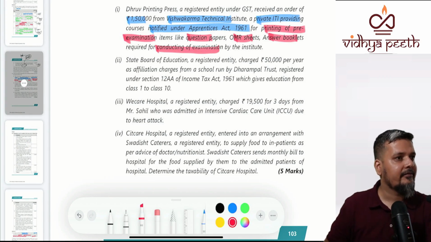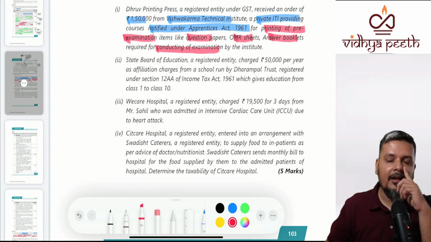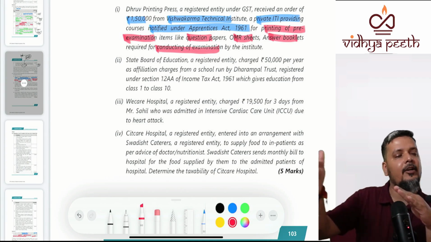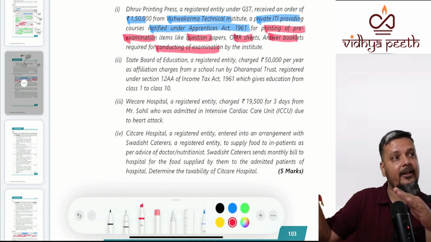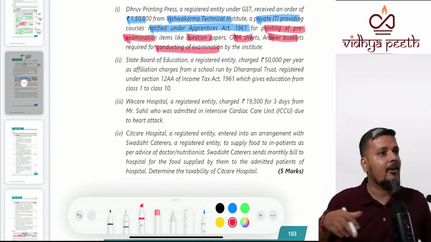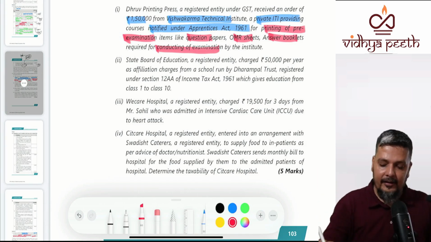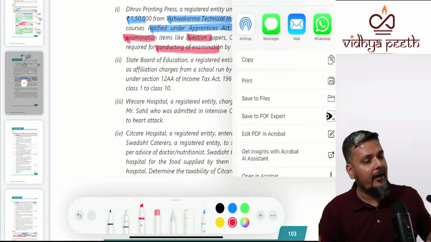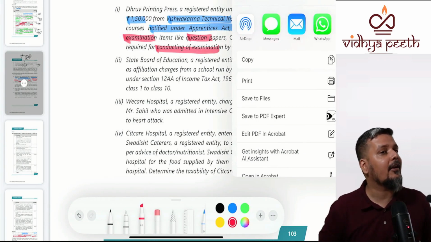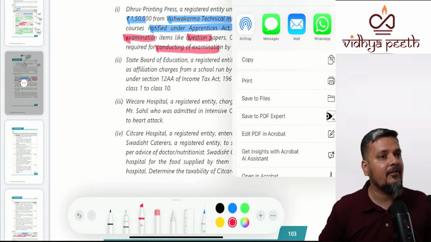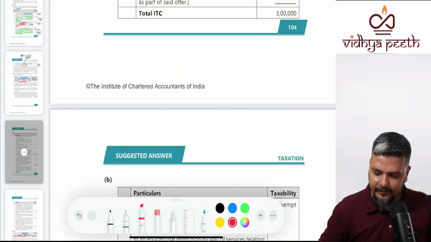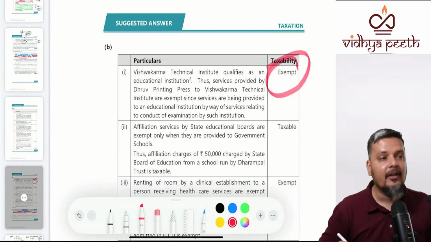right? Whenever you're talking about any of these education institutions, whether they provide anything related to conduct of examination, or whether they receive. Here they are not providing, they are receiving. Whether they provide or they receive anything for conduct of examination, anything for conduct of examination is exempt. So here you will find that this is exempted. This is the first category that is exempted.